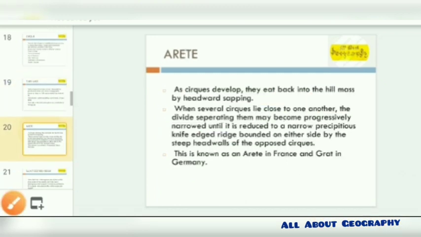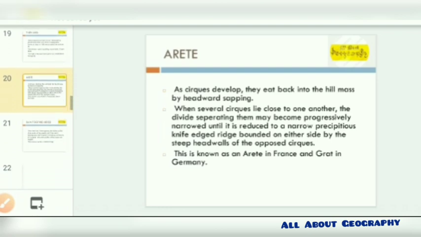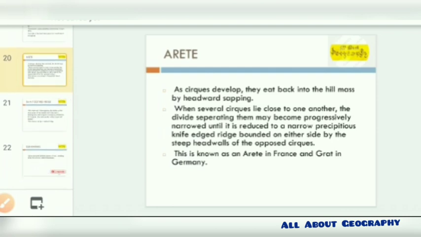The next is the arete. The cirques develop and eat back the hill mass by headward sapping, where several cirques lie close to one another. They are divided, separated, and become progressively narrowed until reduced to a narrow, precipitous, knife-edged ridge bounded on either side by the steep headwall of the cirque.